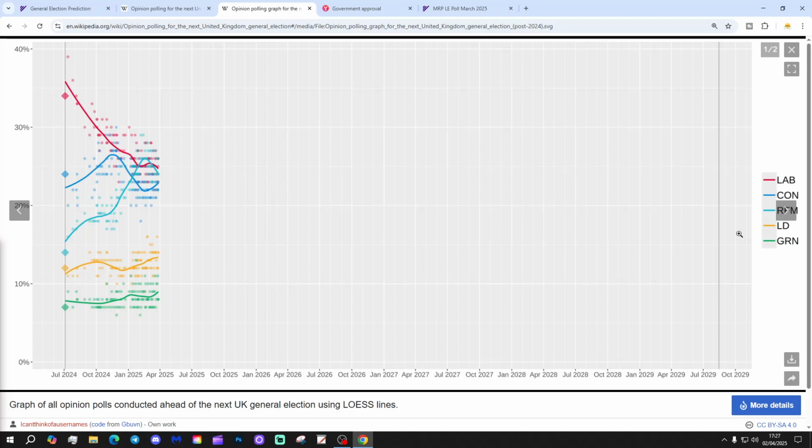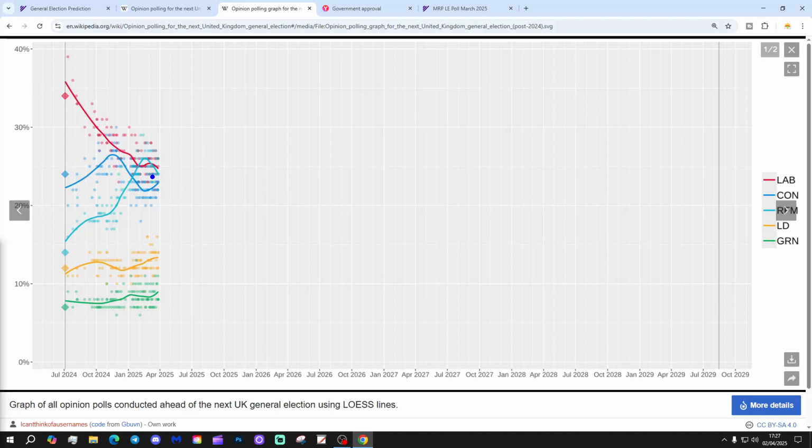This is how the overall polling graph is looking. So, quite interesting. There's been a definite tick down for Reform. You can see the Reform line. Remember, we had crossover last month between Reform and Labour, and the month before that we had crossover between Reform and the Conservatives. So that looks like it was the peak of Reform's trend line, just there where Reform goes above Labour. Reform now down here, and Labour just ahead of Reform, although Labour has ticked down very slightly themselves, but not as much as Reform have.